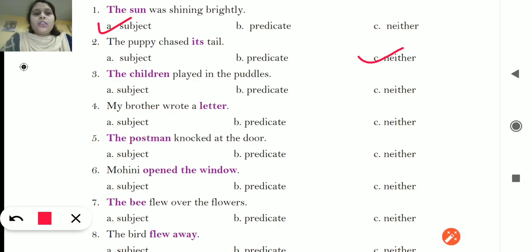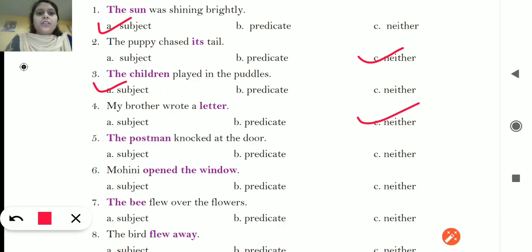ठीक है. Number 3, the children played in the puddles. The children is the subject. So children ने क्या किया? They played, so that is the subject. Number 4, my brother wrote a letter. So my brother is the subject, wrote is the verb, and wrote a letter is a predicate, only if it is asking letter. So letter is nothing. So neither subject, neither predicate, that will be the option number C.